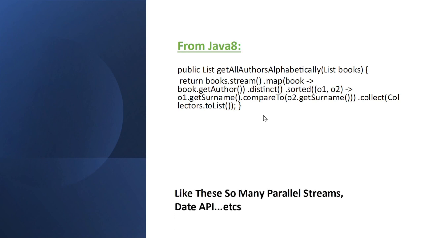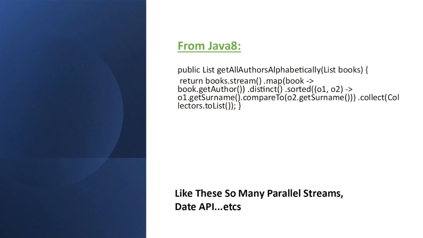Like this, there are so many other things also, like parallel streams, the Date API, etc. Streams execute sequentially, whereas parallel streams execute concurrently, in parallel at a time. If we give any collection object to streams, it will print in sequential order.